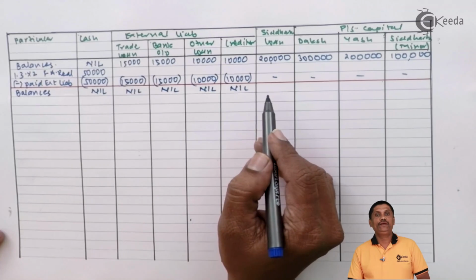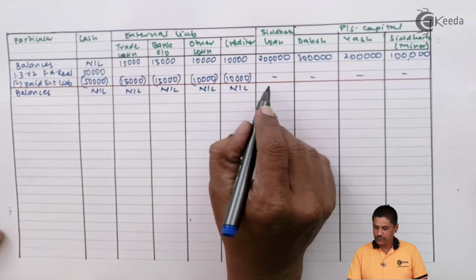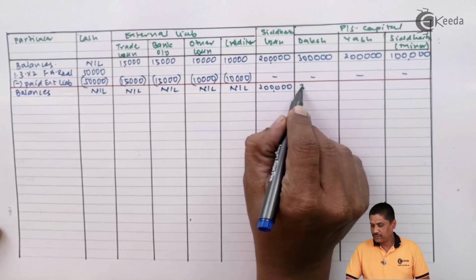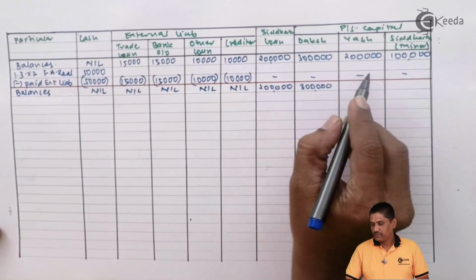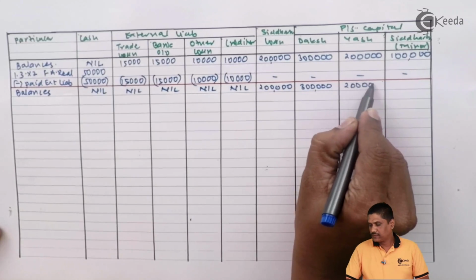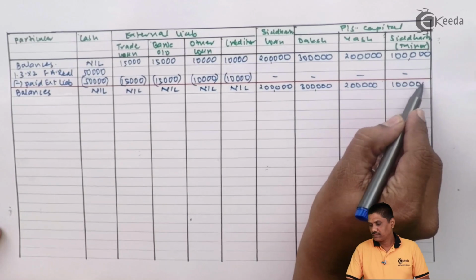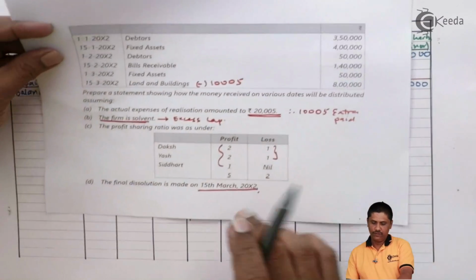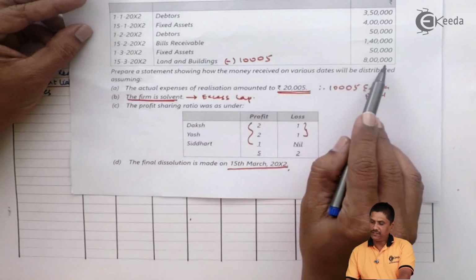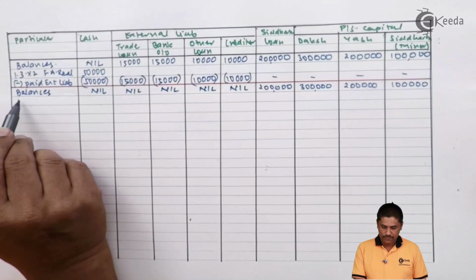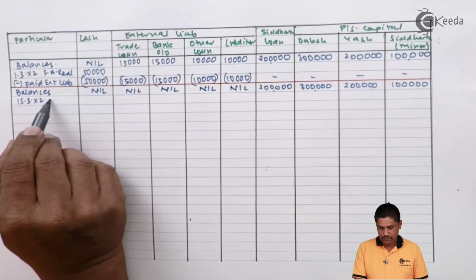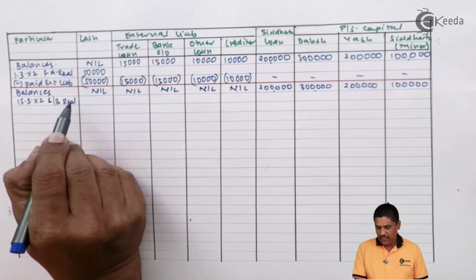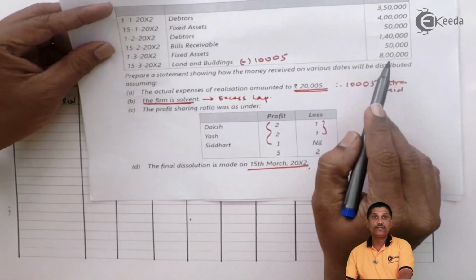Now who is next to be paid? We have to pay Siddharth's loan. That is the next liability. So I am just copying the figures: 2 lakhs, 3 lakhs, 2 lakhs and 1 lakh. The next realization, which is perhaps the last realization, on 15 March 2000 X2: land and building is realized. How much did it realize? 8 lakhs.